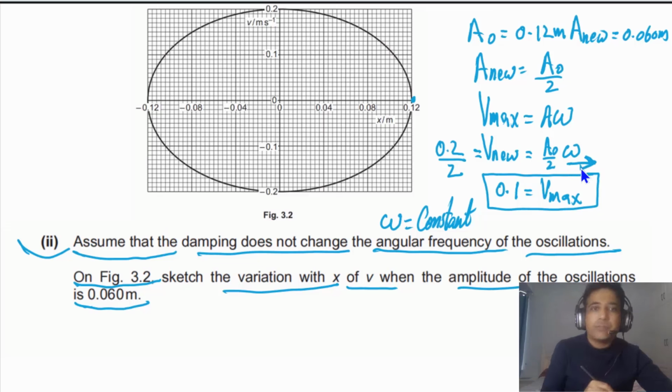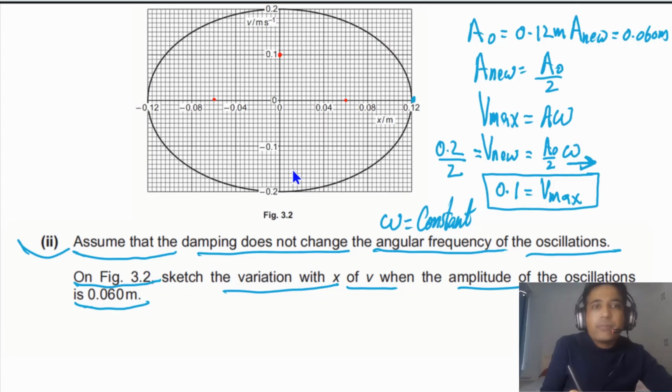Now simply we can mark these values. The amplitude is 0.06, so this will be halfway between 0.04 and 0.08. So we have 1, 2, 3, 4, 5. This is the value of the amplitude. The maximum value of the velocity will be this one, so we can clear this a little bit. This will be the maximum value of speed. Also we can mark here 1, 2, 3, 4, 5, and the maximum value of velocity is this one.